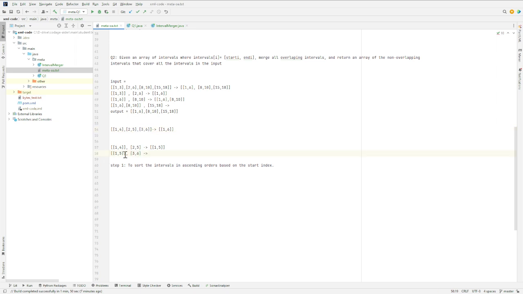And if you see, these two also overlap because 3 lies between 1 and 5. And then we just merge 1 comma 5 and 1 comma 6, and then we have 1 comma 6. So this is how the algorithm will work.